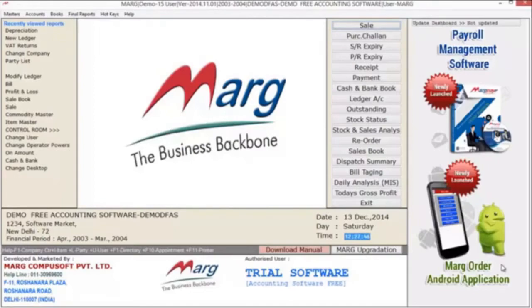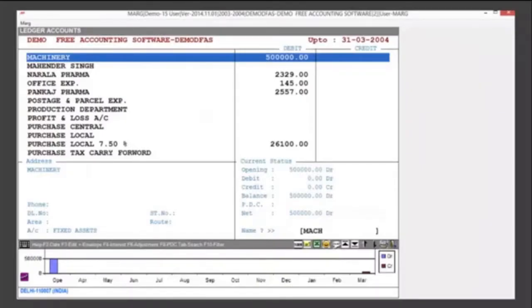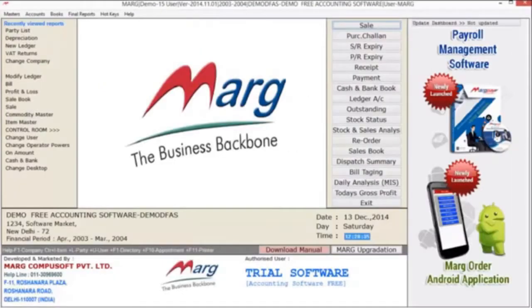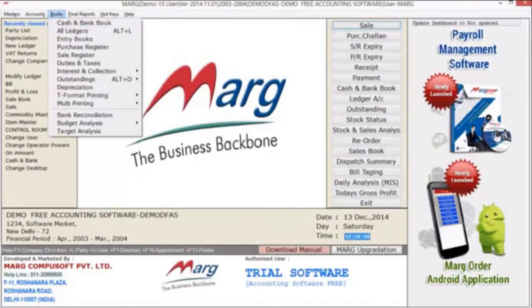Through this option, software auto generates a journal voucher for depreciation. Let's see the demo for the same. First of all, let's view the ledger. Here we have a machine worth of rupees 50 lakhs. Now, for charging the depreciation on it, we have to move on to the books menu of Mark software.